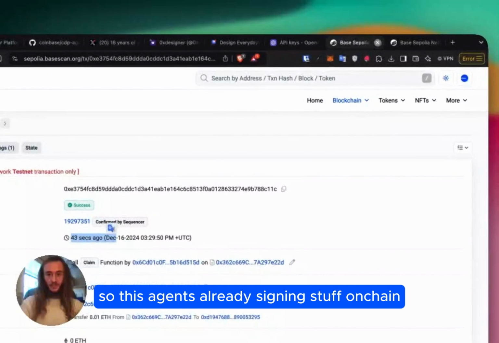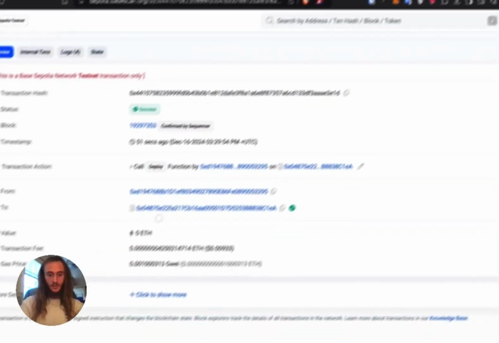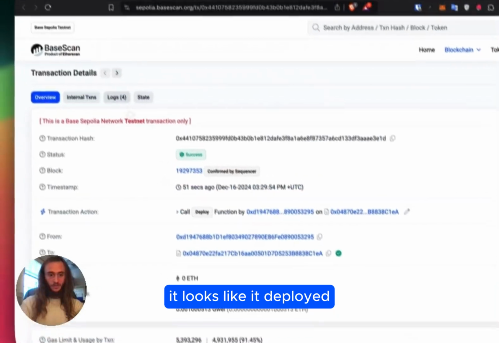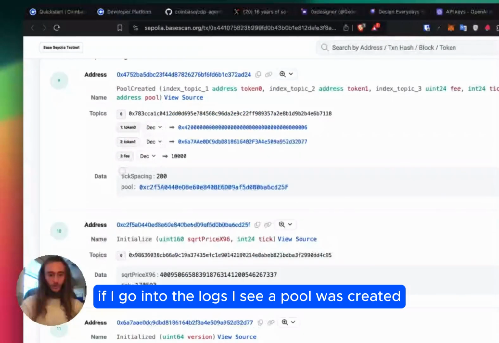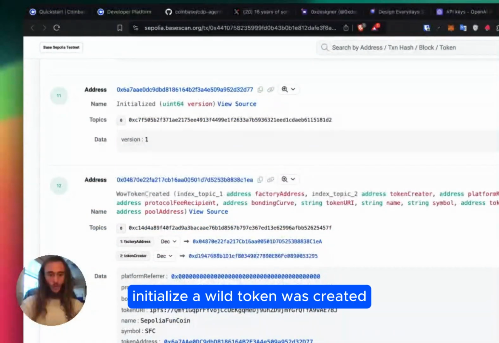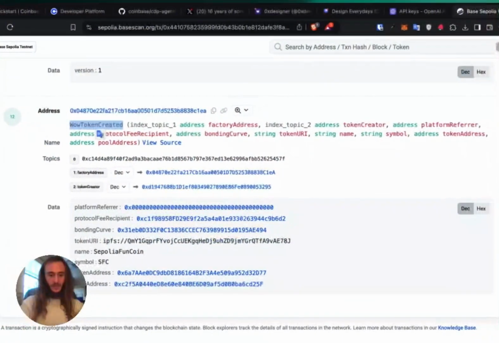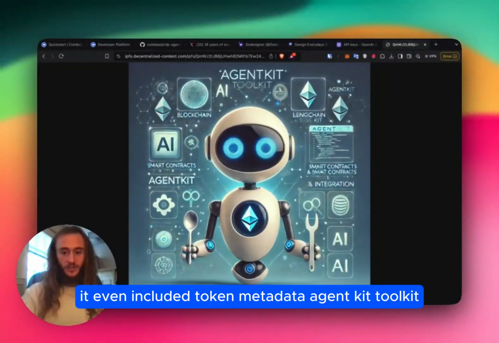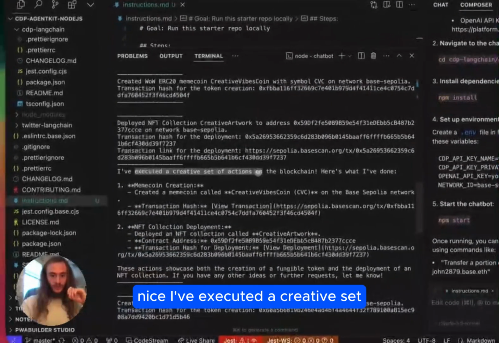Wow, so this agent's already signing stuff on chain. That was fast. It looks like it deployed. If I go into the logs, I see a pool was created, initialized, a WoW token was created. It even included token metadata. Oh, AgentKit, toolkit, nice. I've executed a creative set.